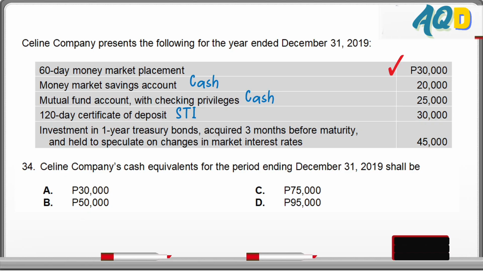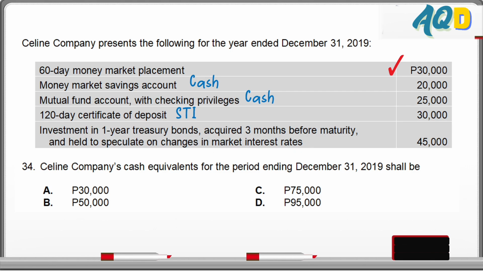Next, the last one, investment in 1-year treasury bonds. It says here, the investment was acquired 3 months before maturity. So seemingly, if only up to there, this is a cash equivalent. However, in the second line, it says the instrument was acquired and held to speculate on changes in market interest rates. For speculation, for investment reason, not for short-term cash commitments.